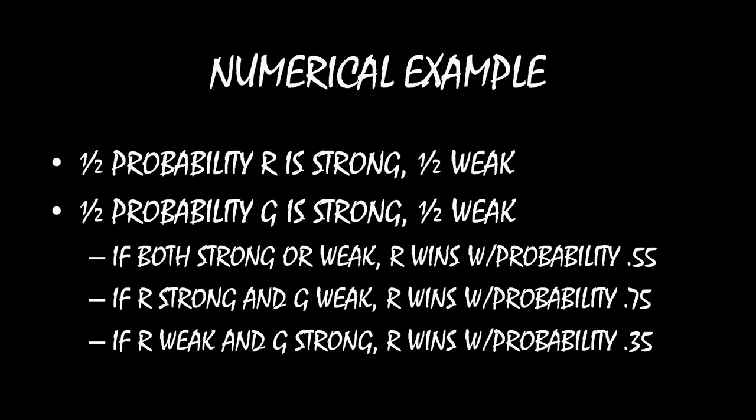Imagine that we have a situation where the rebel group R is strong half of the time and weak half of the time, and the government is strong half the time and weak half the time. So real simple setup here. If both are strong or both are weak, then the rebel group is going to win with probability 0.55. If R is strong and the government is weak, the rebel group is going to win with probability 0.75. And if R is weak and the government is strong, the rebel group is going to win with probability 0.35.